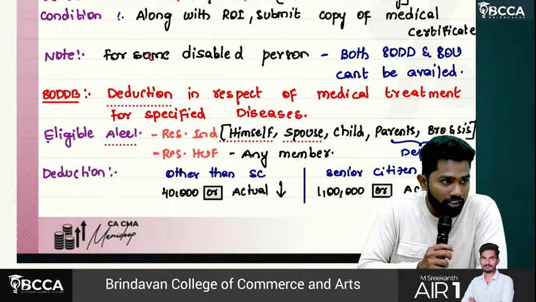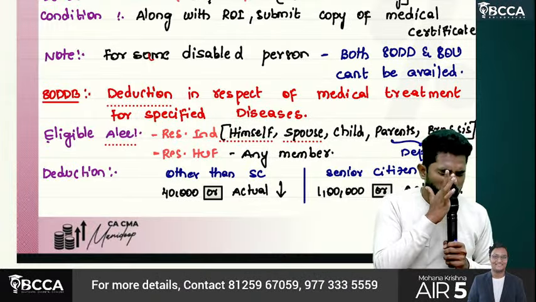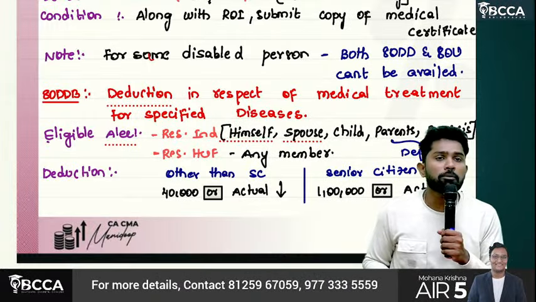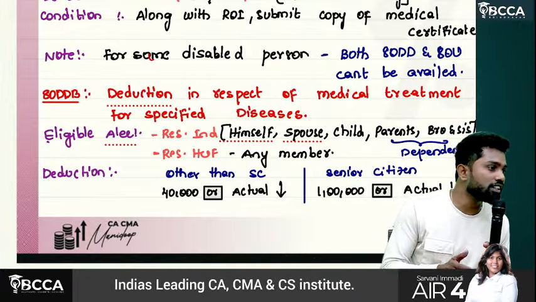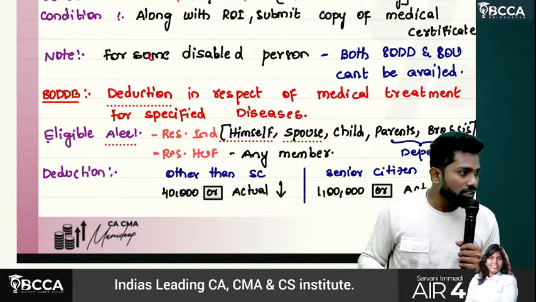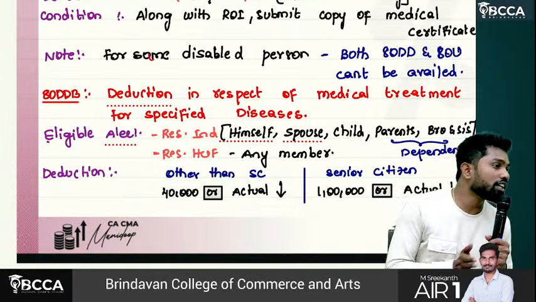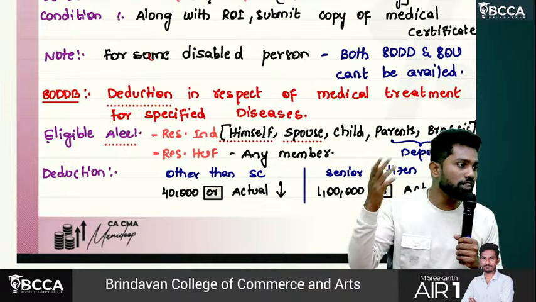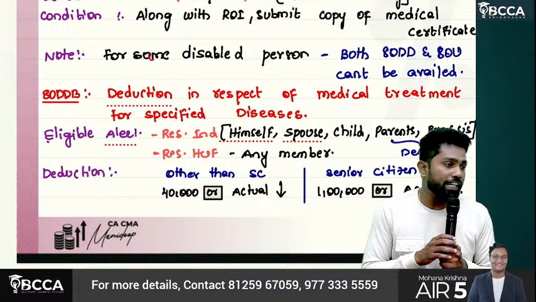So these kinds of diseases, mostly chronic diseases. Chronic means it cannot be cured in a 5-day or 10-day period. Normal fever, viral fevers and all can be cured within 5 days, 10 days, or maximum within a month. If it is chronic in nature, it will continue for 3 years, 4 years, 5 years, then those are called as what? Specified diseases.